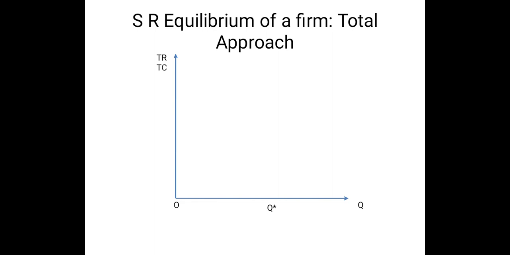Now in the perfectly competitive market, we know that price remains constant. As price remains constant, the corresponding total revenue curve of the firm is a positively sloped straight line going through origin. So for zero production level, total revenue is zero, and as production or sale increases, total revenue increases proportionately. So we are getting a positively sloped straight line curve for total revenue, and it goes through origin.